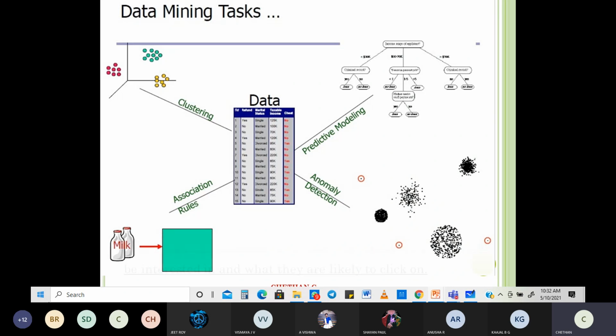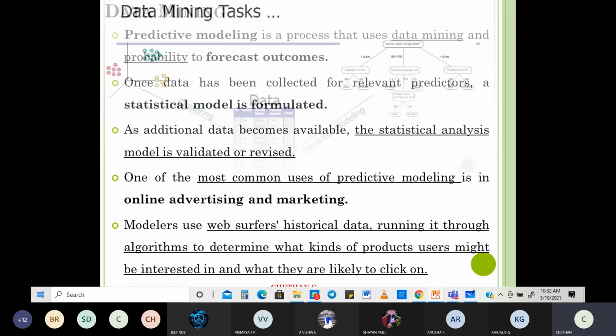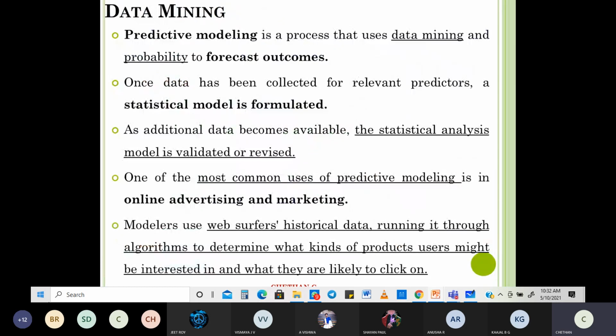So what is predictive modeling? It uses data mining and probability to forecast outcomes. Once data has been collected for relevant predictors, we put in what is known as a statistical model. As additional data becomes available, what do we do? The statistical analysis model is validated or revised.